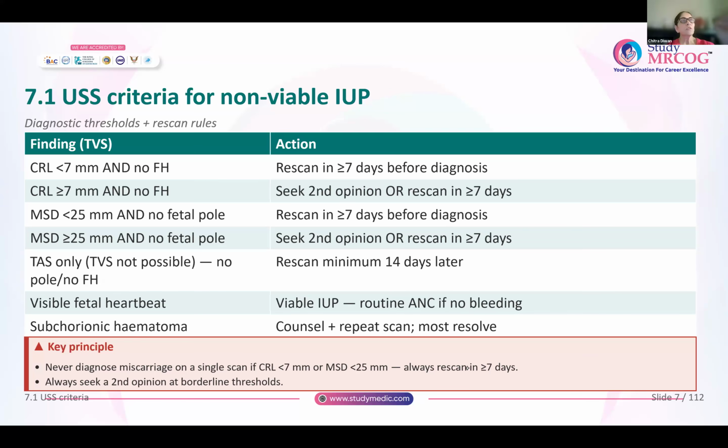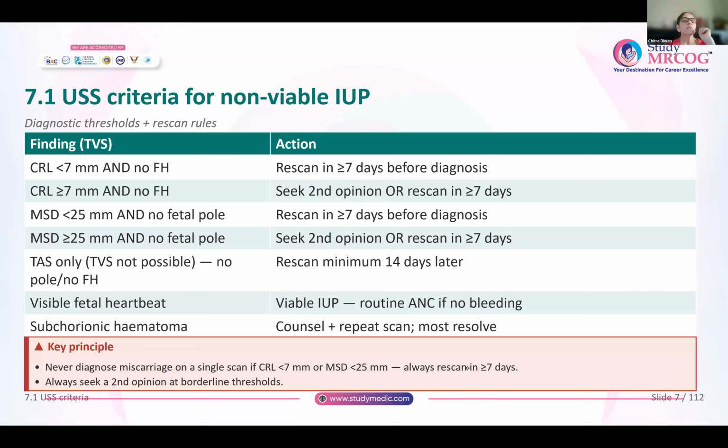So for this woman, CRL less than 7 millimeters, no fetal heart seen, offer her a scan after 7 days before you come to a diagnosis. Remember, we are doing a transvaginal scan. If you are doing transabdominal, the scan should be repeated after 14 days.